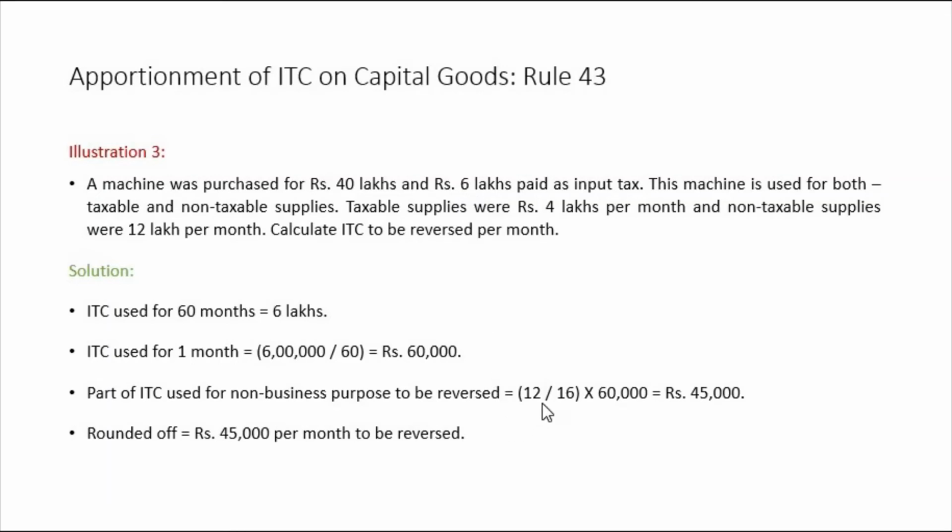So 12 divided by 16. Why 12 divided by 16? 12 is that part out of the total. Total is 12 plus 4, that is 16. Out of the total supply or total value, 12 is the proportion used for non-taxable or non-business purpose, and therefore we calculate that on 60,000 per month. So that will be rupees 45,000. So rupees 45,000 per month will be reversed.